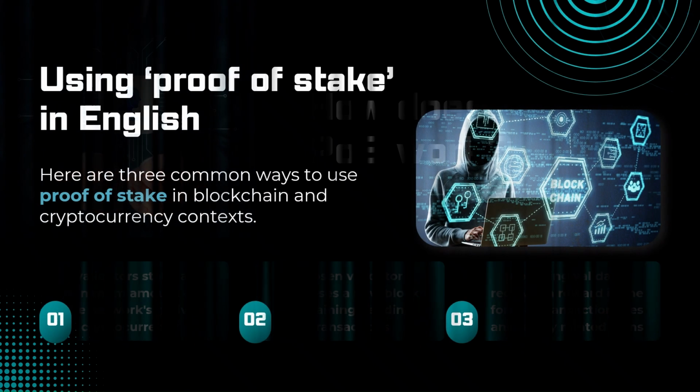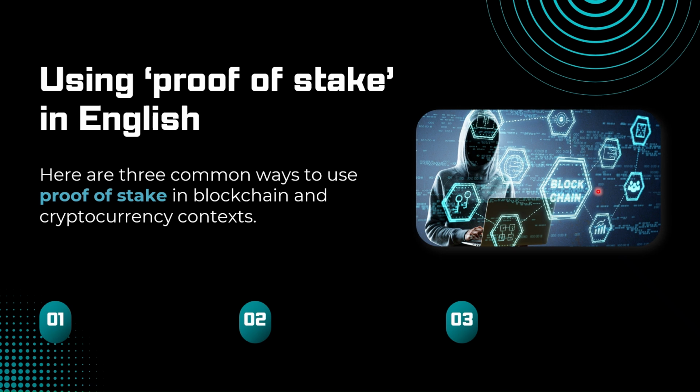So this is one of my favorite parts to go over. Just for some of us out there whose native language is not English, and you want to look at the structure of how some of these sentences can be when you're talking about things like proof of stake, even if you already have very good vocabulary and maybe you feel like your sentence structure is not complete, this is a good time for you to tune in here. So using proof of stake in English, here are 3 common ways that you might use the term proof of stake in the context of blockchain or cryptocurrency.